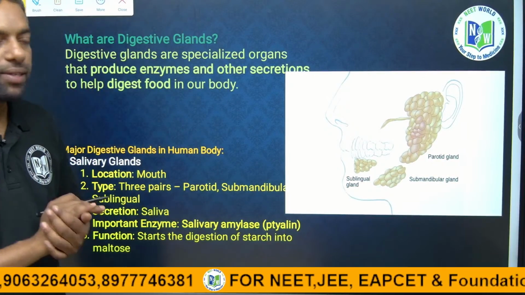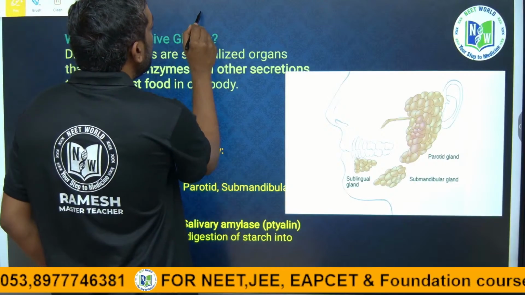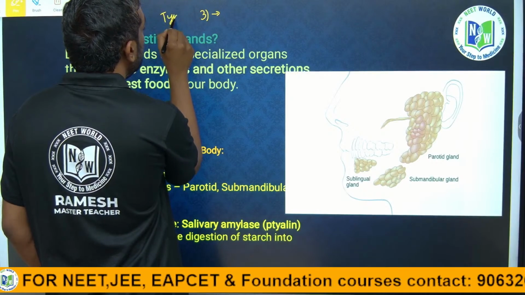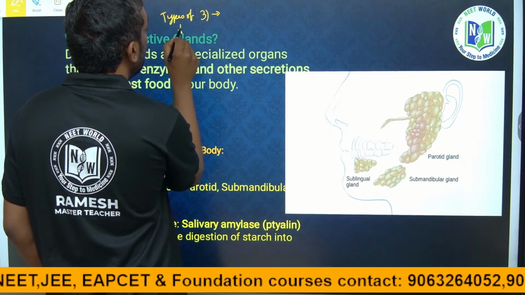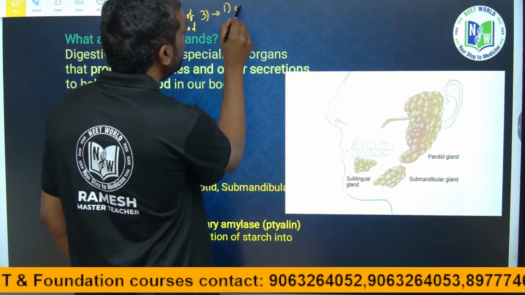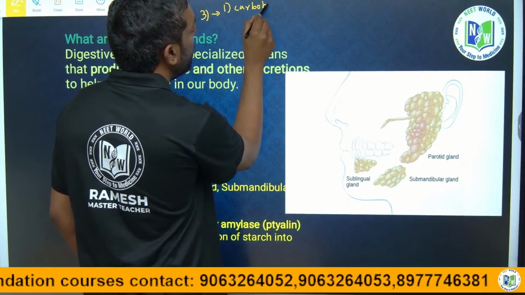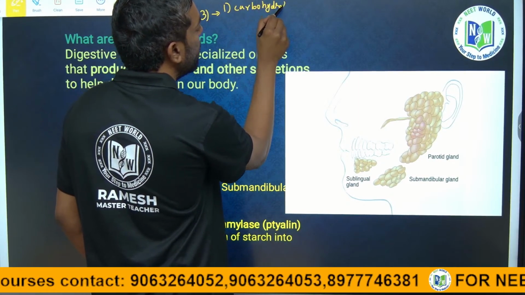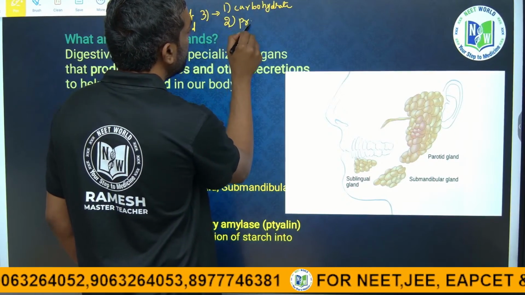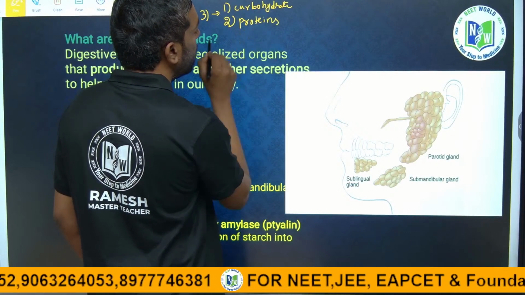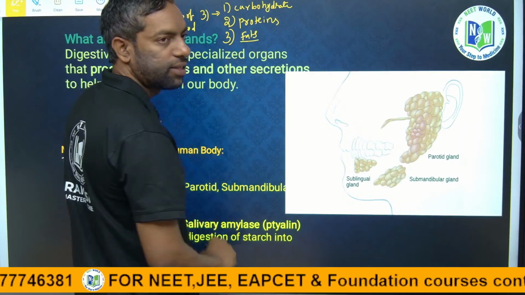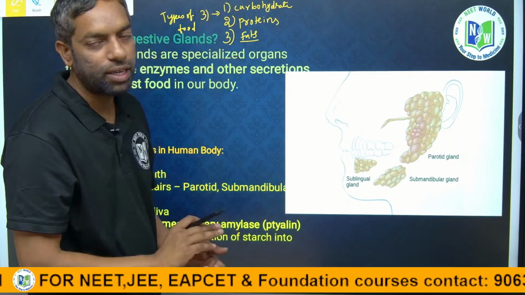Guys, before that, there are three types of food we can eat, right? Three types. First one is carbohydrates. Second, proteins. And third, fats, like glycerols. We can eat three kinds of food.